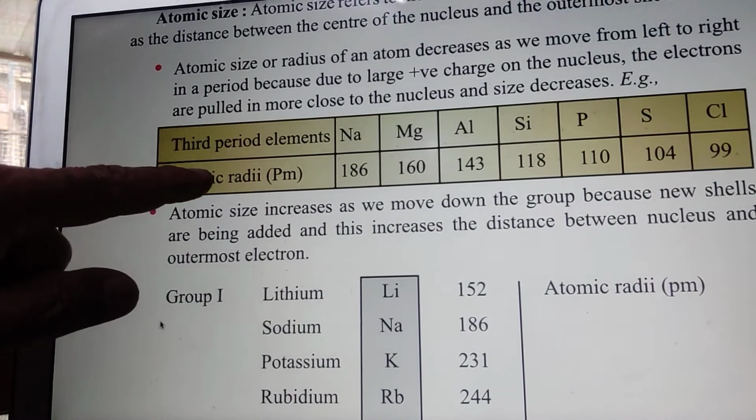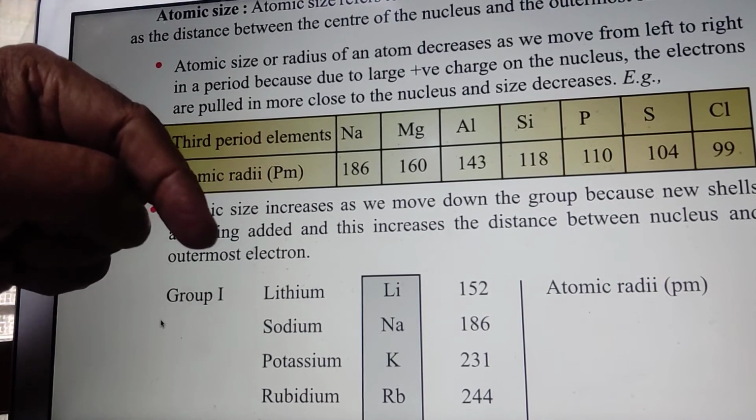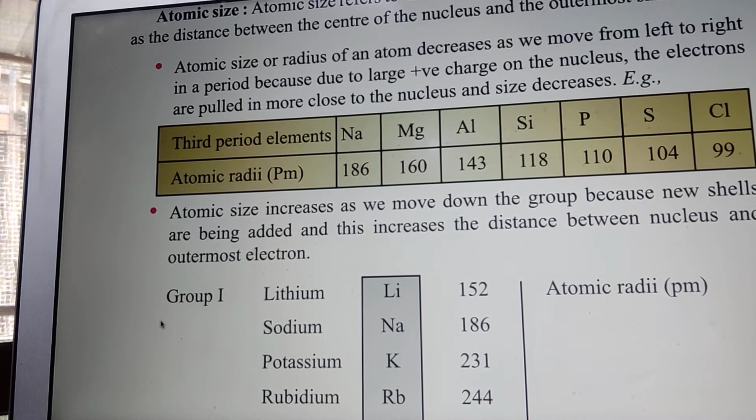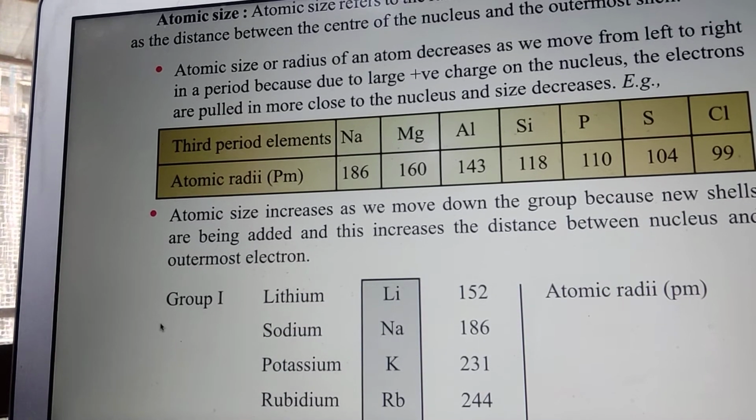But in this case, the electrons are increasing in the same shell. So the attraction between the nucleus and the outermost orbit electrons is increasing and the size decreases.